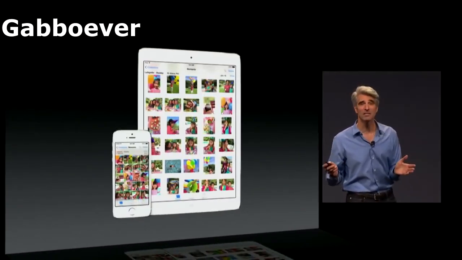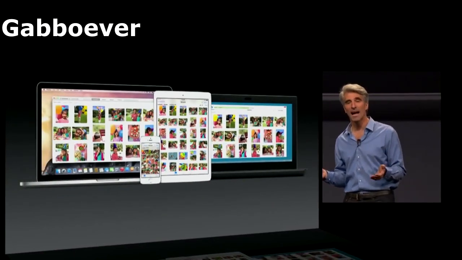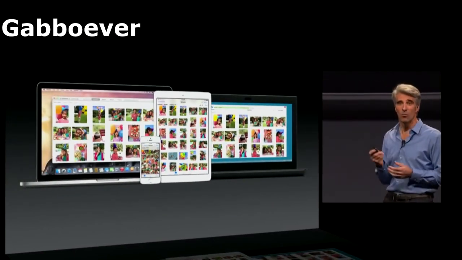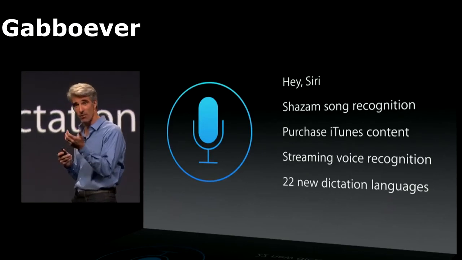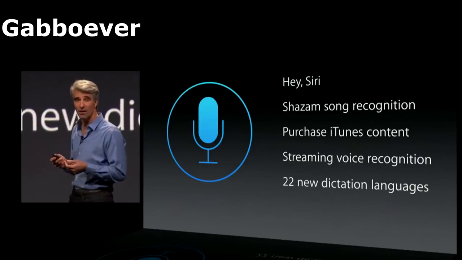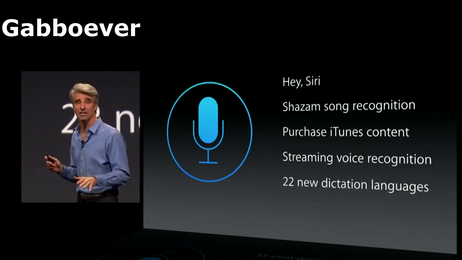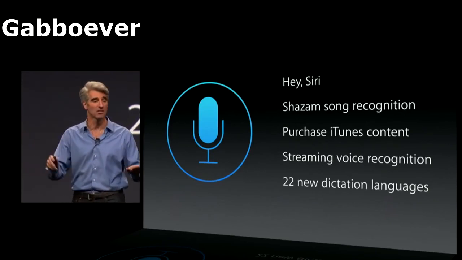You get all your photos in your organization across your iOS devices, and soon, with your Mac and via the web, Windows as well. If you take your phone and you plug it in, for instance in the car, you can say, "Hey Siri," and start talking to Siri without having to even touch your phone.